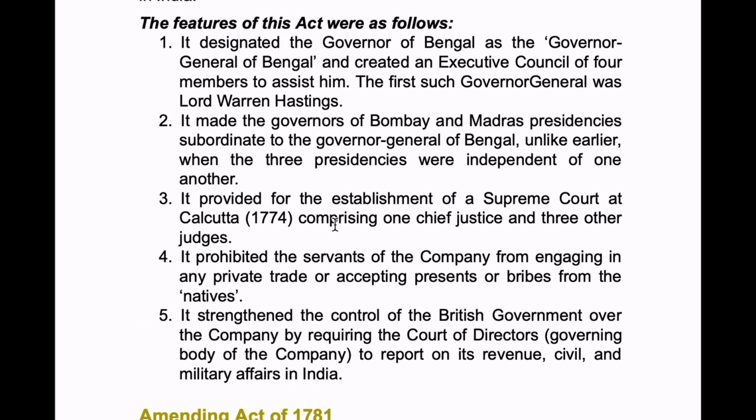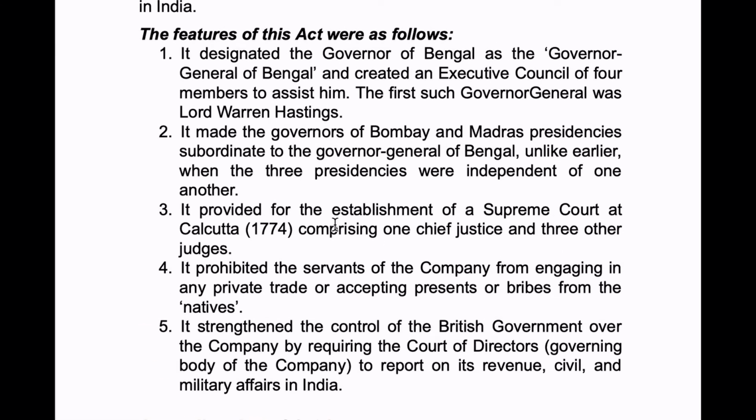We'll revise once again. Governor of Bengal became Governor General of Bengal, and the first such Governor General was Lord Warren Hastings. He would have 1 executive council which consists of 4 members to assist him, and the Governor General of Bengal had 2 subordinates. One is the Governor of Bombay and the other is the Governor of Madras.